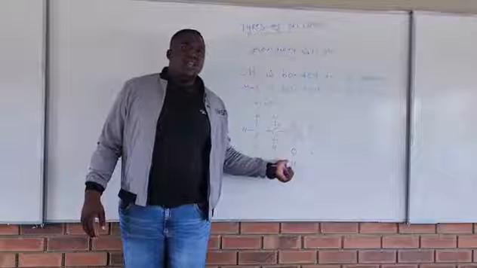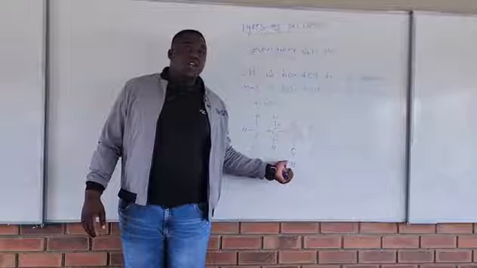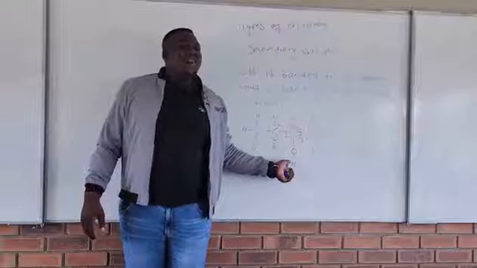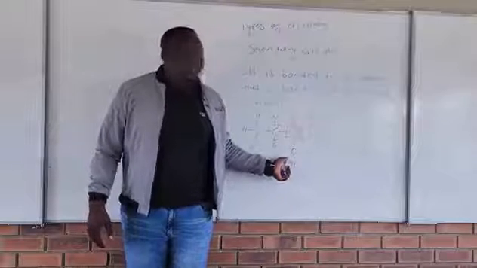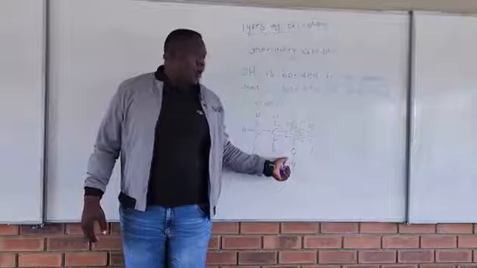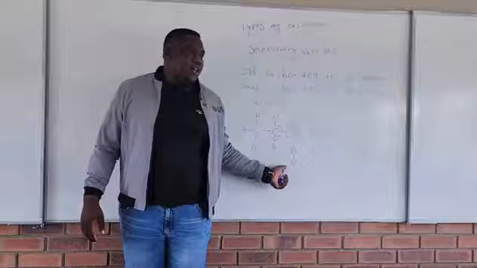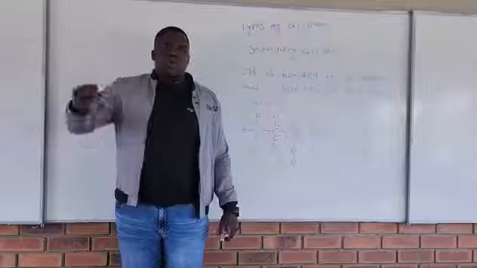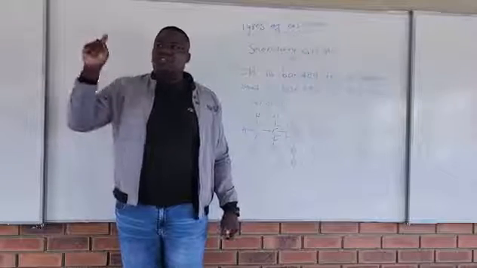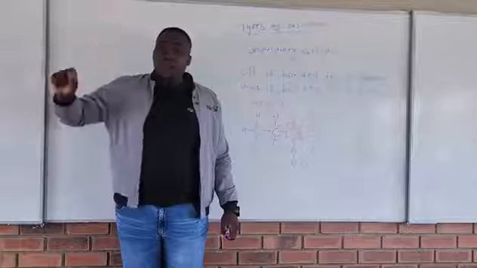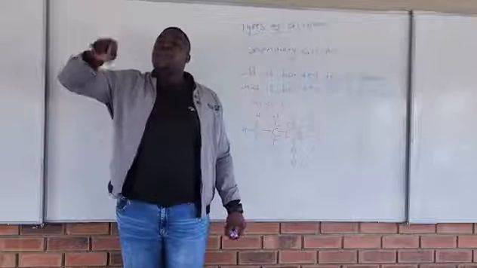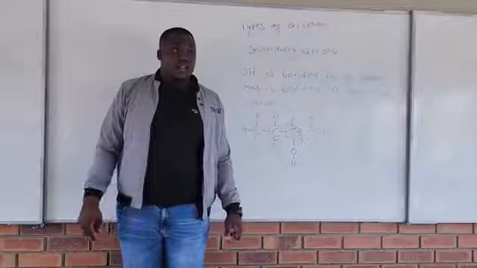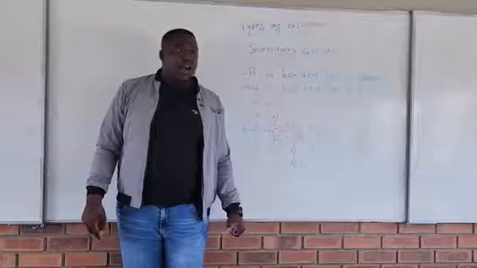With the secondary alcohol. Secondary alcohol, we're talking about alcohols, right? How do we know that is a secondary alcohol? OH is bonded to a carbon, which is bonded to two carbons. You are dating a person who is dating two people. You understand? Yeah. That is secondary alcohol.